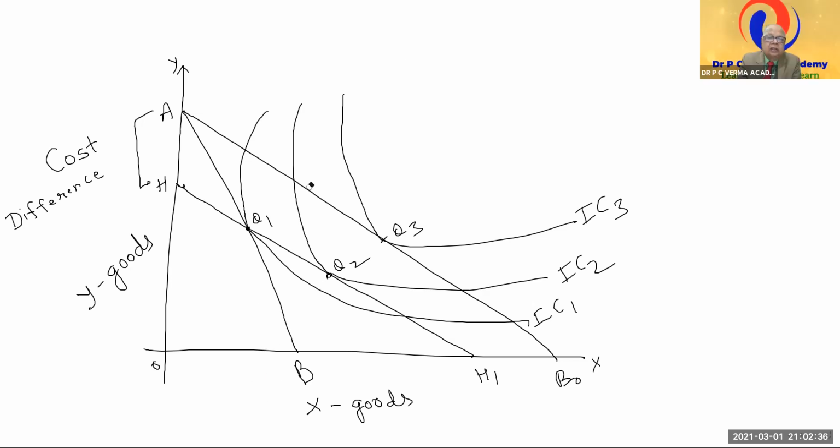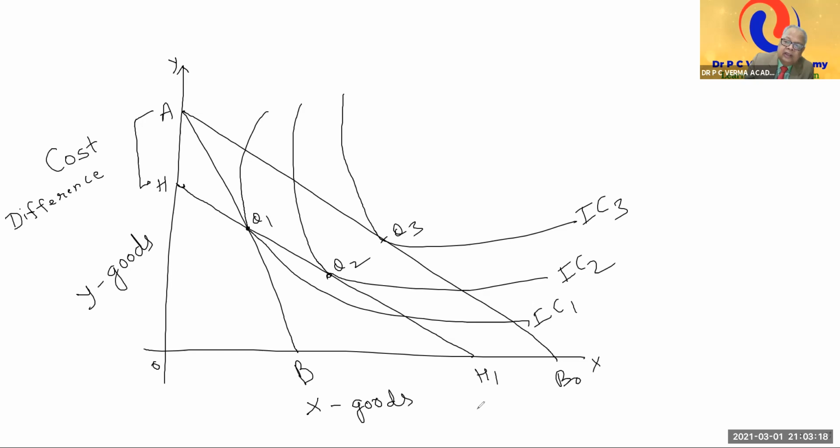Slutsky said that he must be brought to the original point where he was earlier, before the fall in the price of X. Then that is the real picture: you are brought back to Q1 after the fall in the price of X. But Slutsky said that the consumer will not stay there, because that is the point of intersection of the indifference curve with HH1.